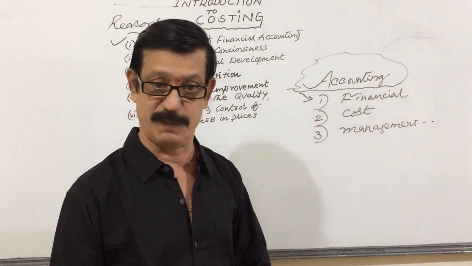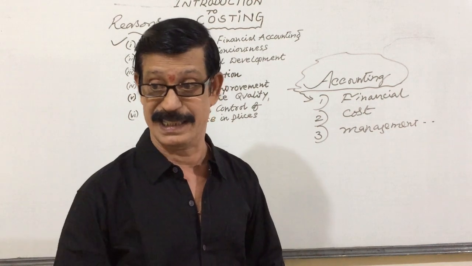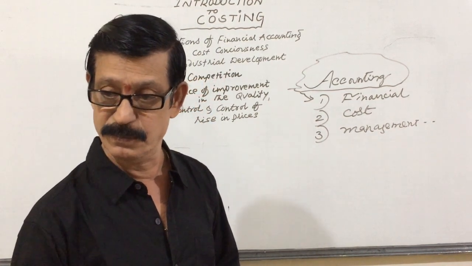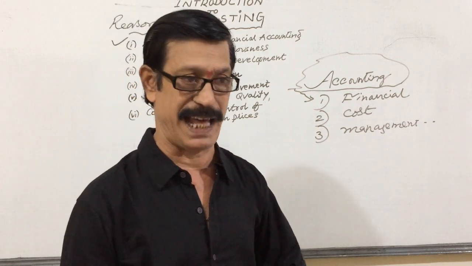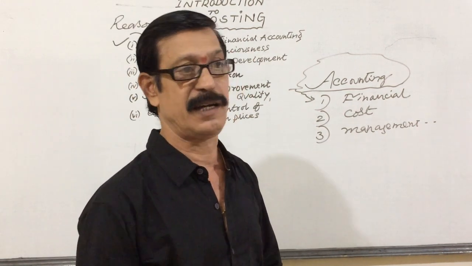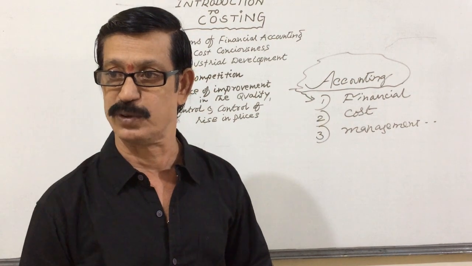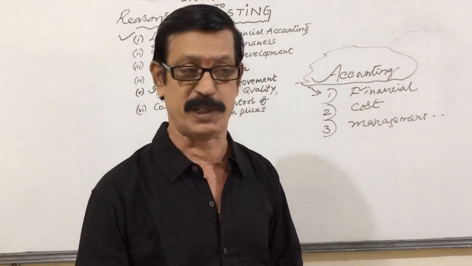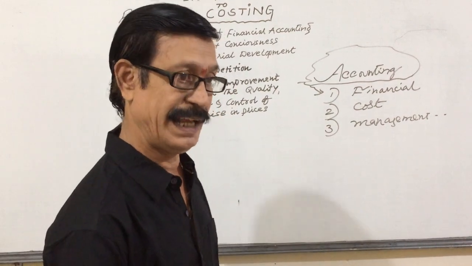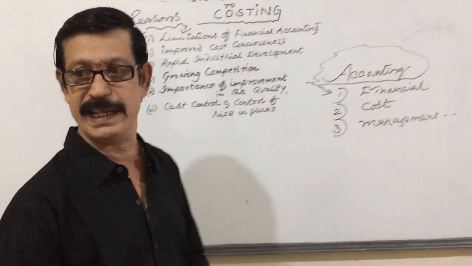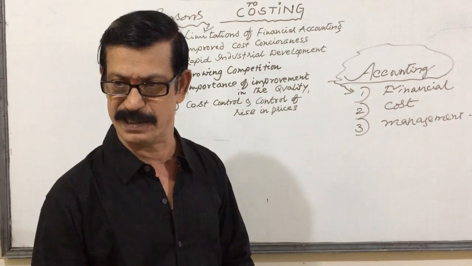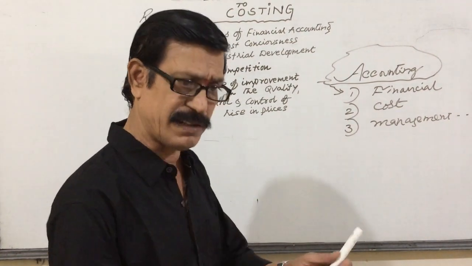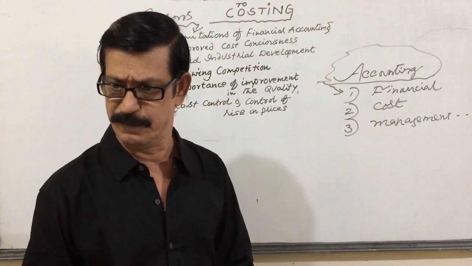preparing a trial balance from the balances carried from ledger accounts, and then preparing final accounts, trading profit and loss account and balance sheet, and communication of the accounting information to the accounting users, the interested parties for that particular information, like owners, management, customers and suppliers, and so on. That is all called financial accountancy.